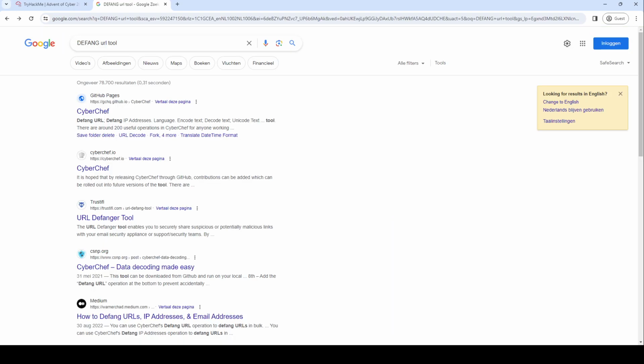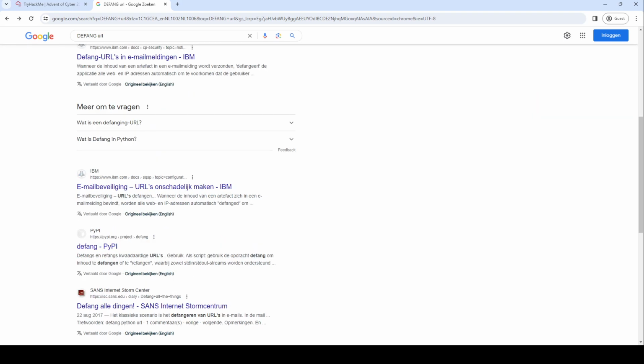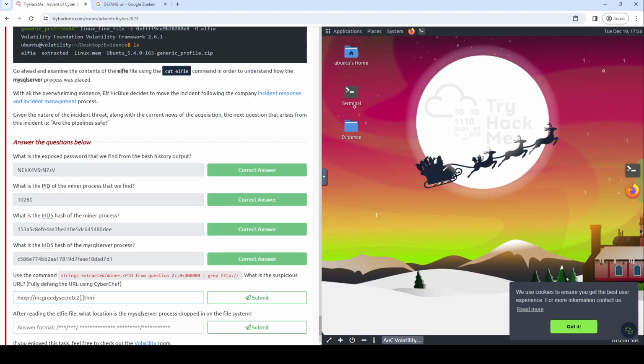Okay, so we need to find another tool. If we had a command line version of this, that would probably work better, but given this tool's requirement to drag and drop, which is annoying, yeah, we can't quite figure out what else we need to do here. We have the thing wrapped in brackets. We have the hxxp. One other thing I'm missing.